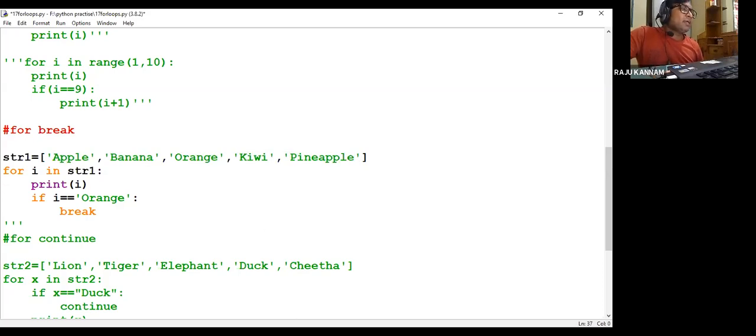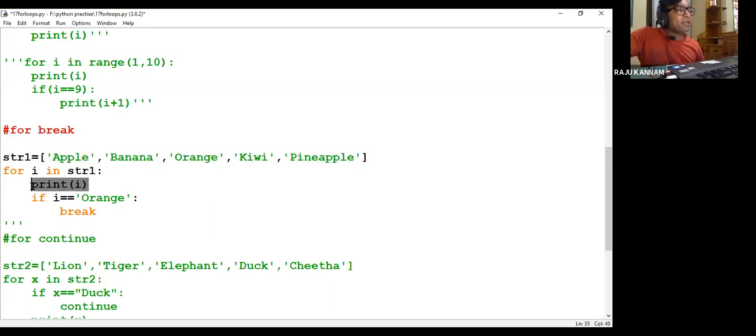So now here I am writing that I want to print all: apple, banana, orange, kiwi, pineapple. But when I print orange, I want to exit from the loop. So here I am writing a for loop, for i in str1. That means for every element in the given list,